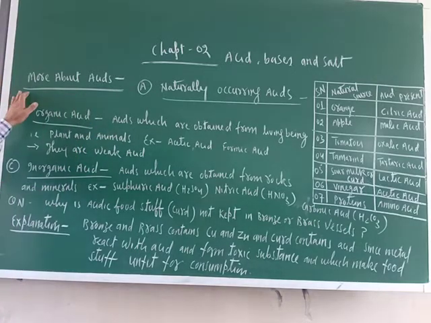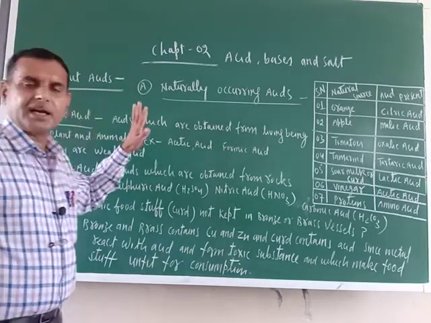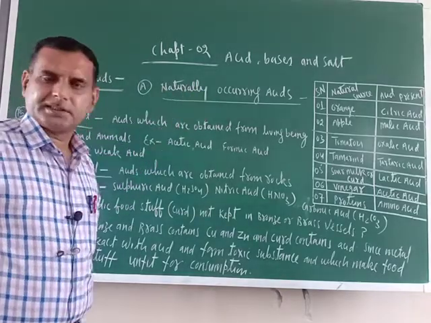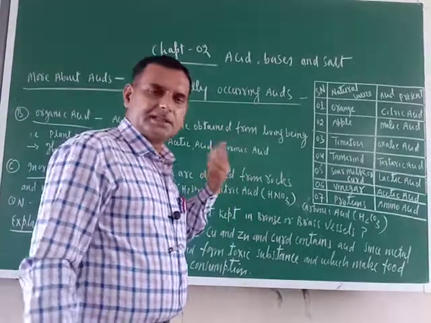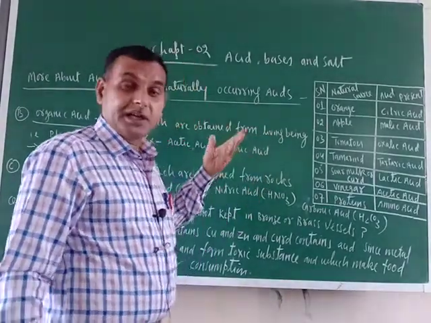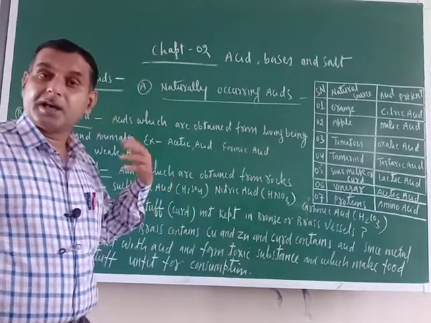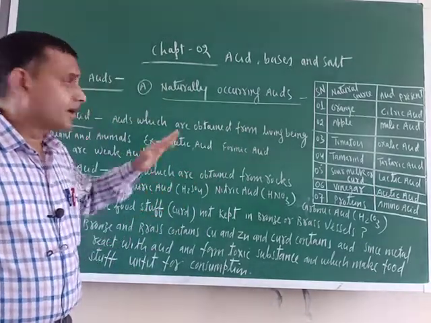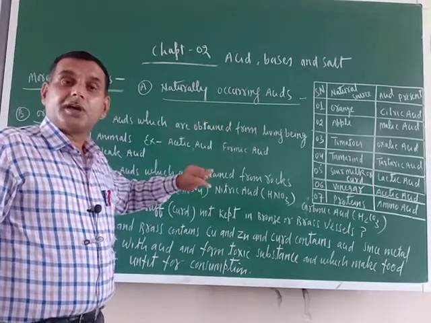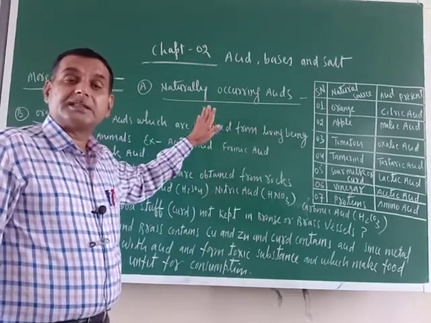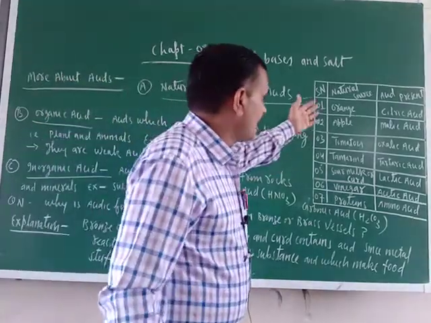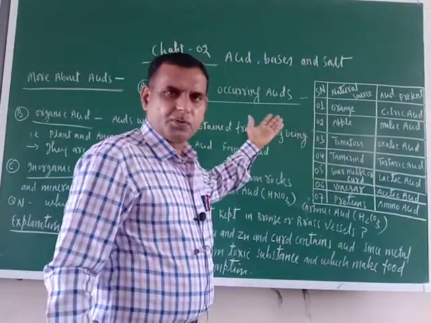Acids basically we can classify into three categories. Naturally occurring acids. What is the meaning of naturally occurring acids? They are found in nature. In nature basically how many things are there? Living and non-living things. So naturally occurring acids means we are talking of those acids which are found in nature. Just see, daily we are eating these fruits.